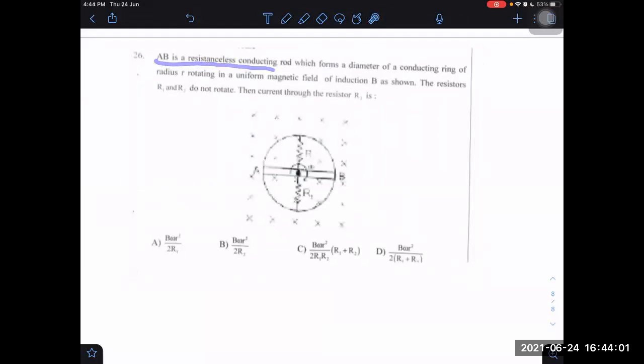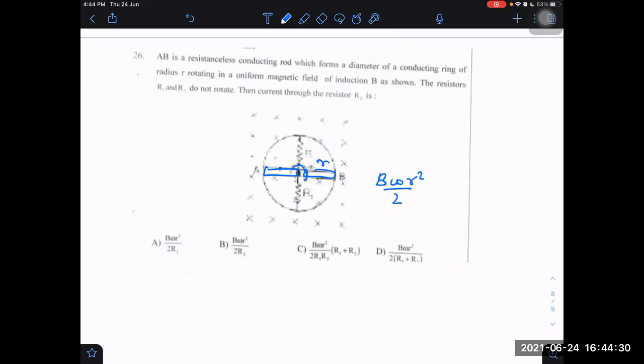AB is a resistance-less conducting rod which forms the diameter of a conducting ring of radius R. The resistors R1 and R2 do not rotate. Current through R2. There are two rods here, both rotating, each of length R. So the formula we derived is B omega R square by 2, the same for both of these.